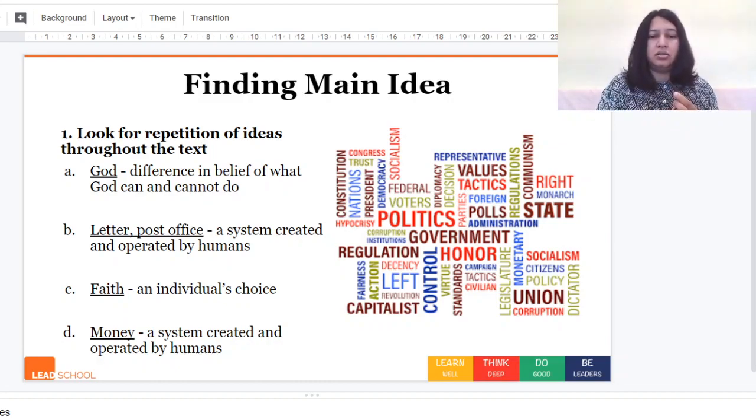And fourth is money. Money is again a system which is created and operated by humans. It does not exist in the natural world. It's actually pieces of paper that we have assigned value to. So it's our system which we use to buy and sell goods. So that's going a bit deeper into the ideas that we see throughout the story. Let's look at the second point.